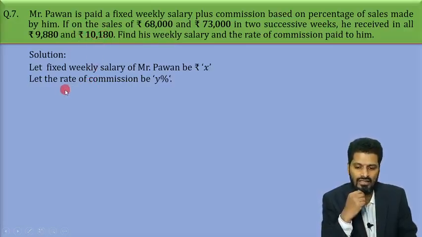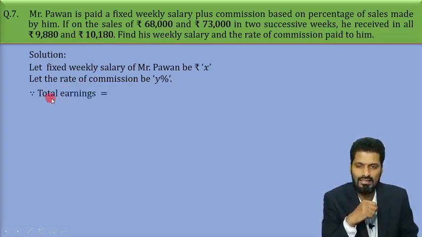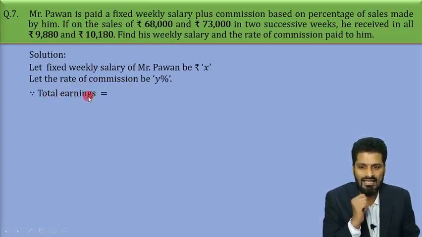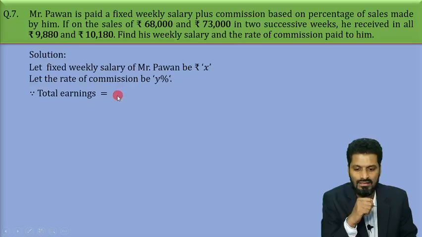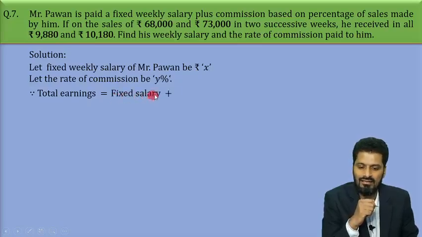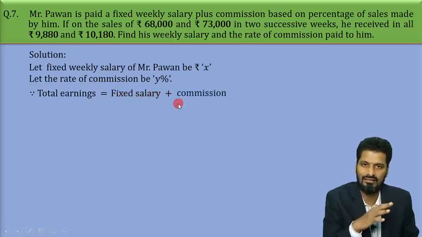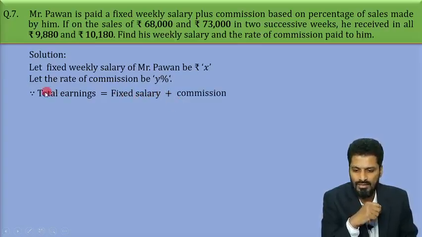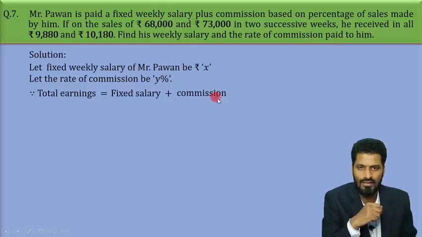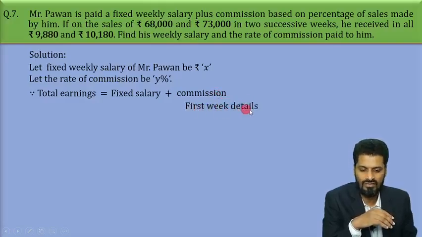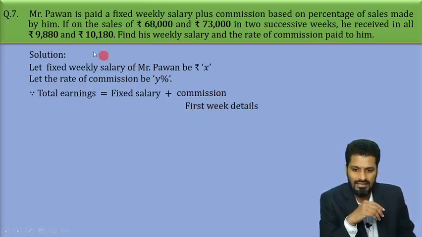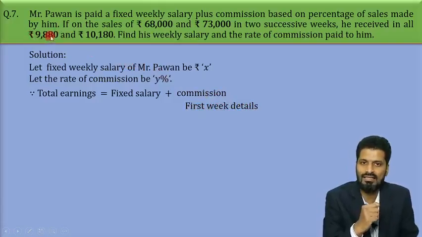Now dear students, we all very well know that the total earnings of any agent is nothing but fixed salary plus commission, right? So in Mr. Pawan's case also, his total earning will be his fixed salary plus commission. As far as the details of the first week are concerned, the total earning was 9,880.